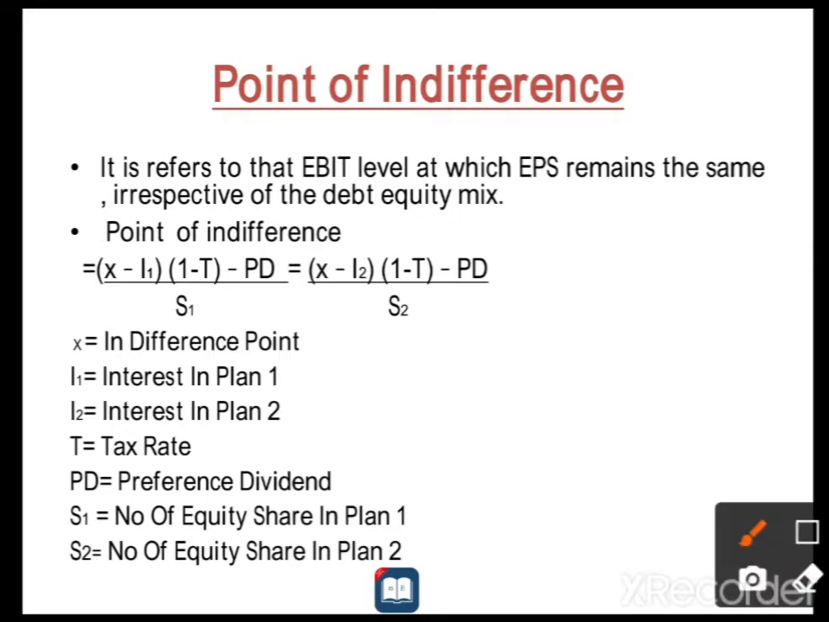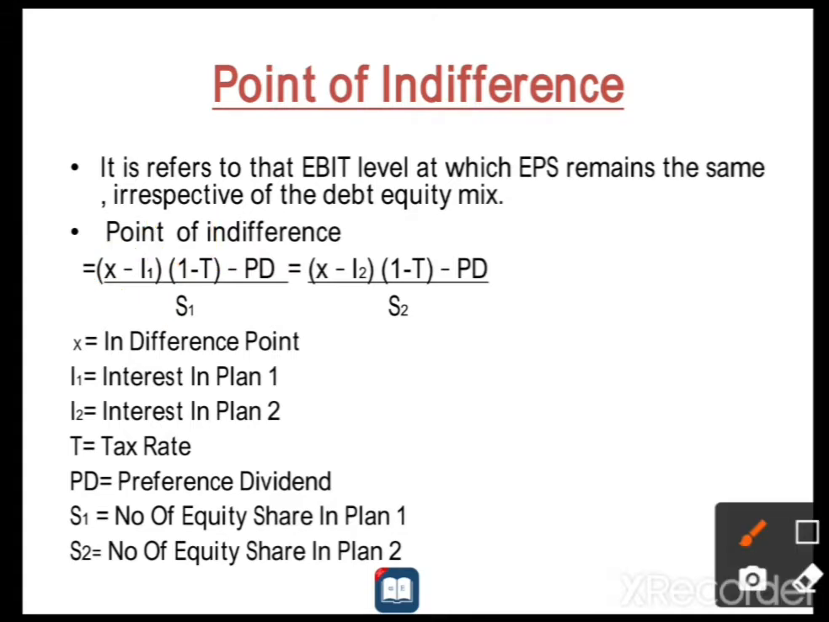There is a formula to calculate the point of indifference. That is, (X minus I1)(1 minus t) minus PD, divided by S1. X means the point of indifference, I1 means the interest in plan 1. Is it clear? 1 is constant. T means the tax rate given in the problem. PD means preferential dividend. S1 means the number of equity shares in plan 1. The 1 means this is all about plan 1. Is it clear? Next,